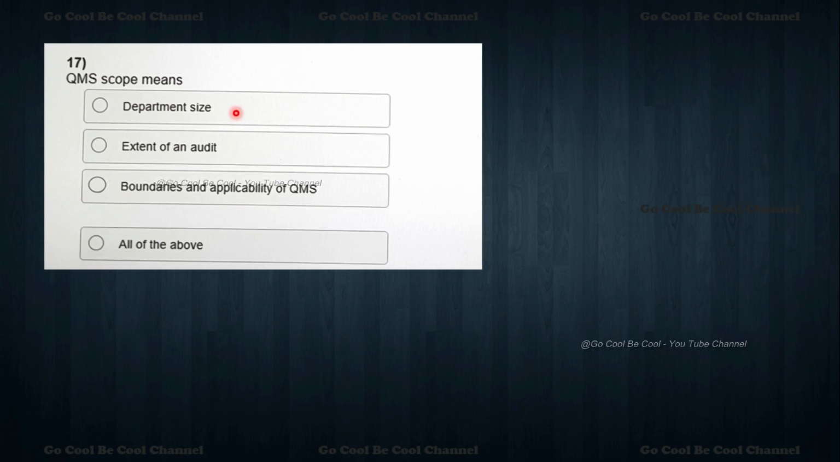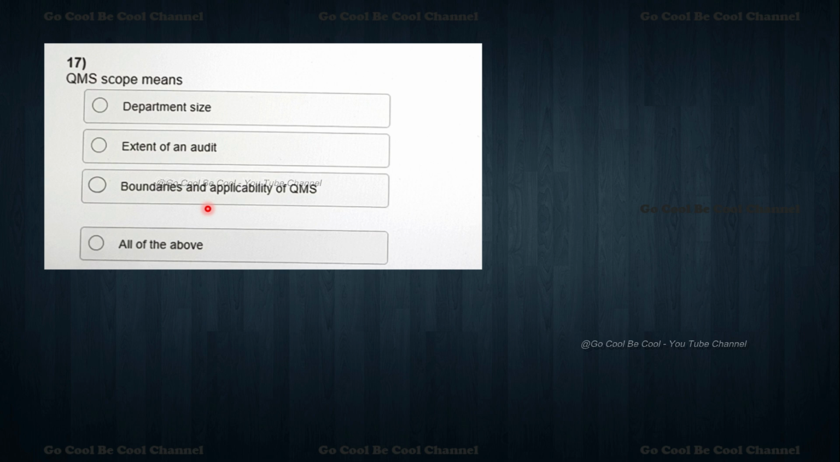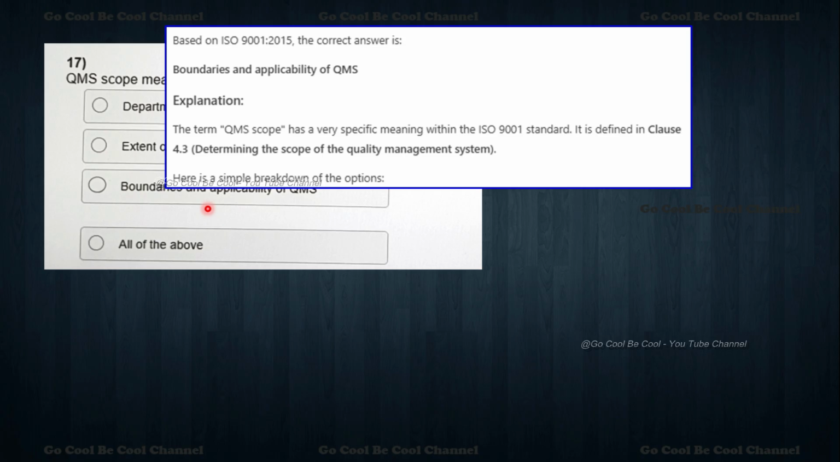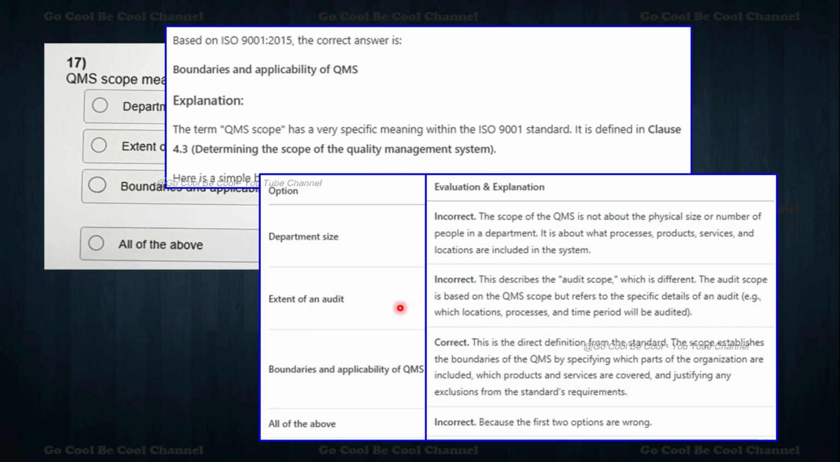QMS scope means what? The options are: department size, extent of an audit, boundaries and applicability of QMS, and all the above. Here we can say boundaries and applicability of QMS. The explanation is that the term QMS scope has a specific meaning within the ISO 9001 standard, as defined in clause 4.3, determining the scope of the QMS. Department size is incorrect. Extent of an audit is incorrect. All the above is also incorrect. So this is the direct definition.